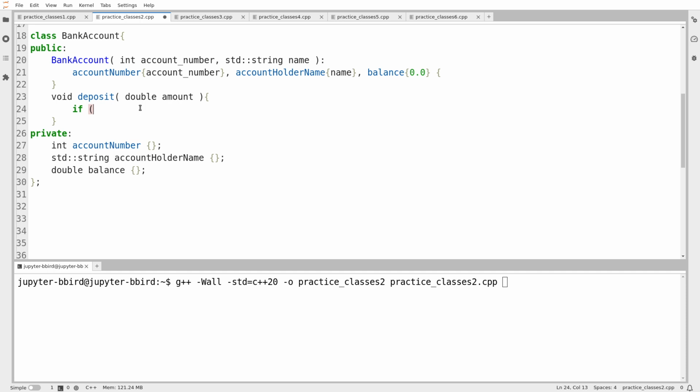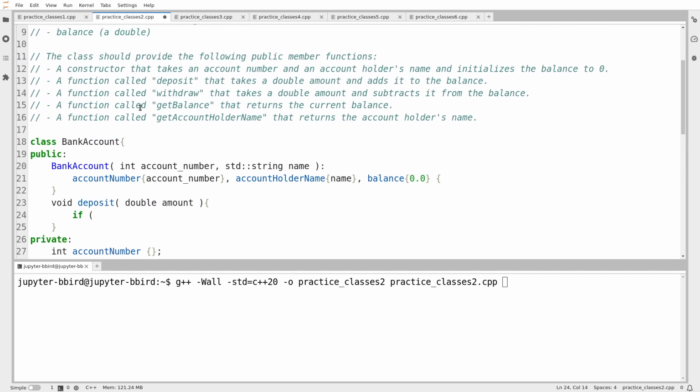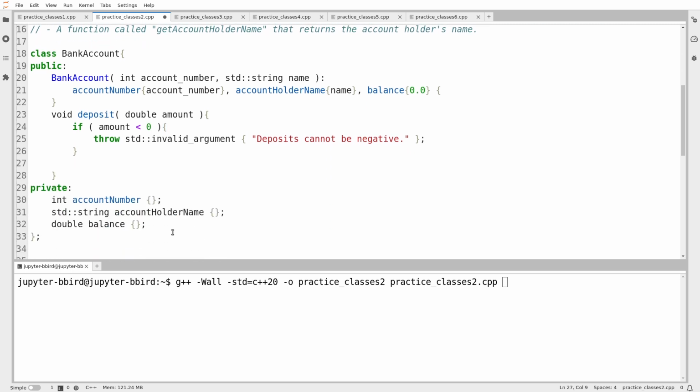All right, so here, if you try and deposit a negative amount, then I'm going to have a problem, because that seems like a withdrawal in disguise, and it seems like you're trying to exploit the system somehow. You're trying to exploit some loophole. So if amount is less than 0, then you're trying to deposit a negative amount, and that doesn't make any sense to me, so I'm going to throw invalid argument. Cannot be negative. Okay, and then otherwise, I'm going to add to my balance, so I'll say balance plus equals amount.